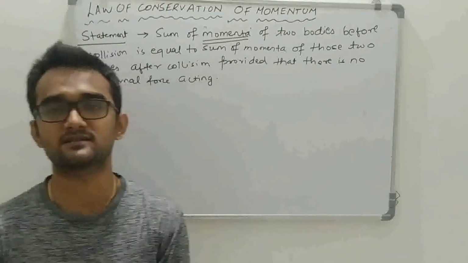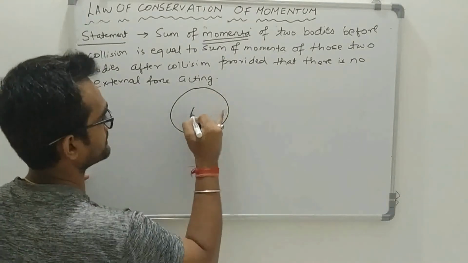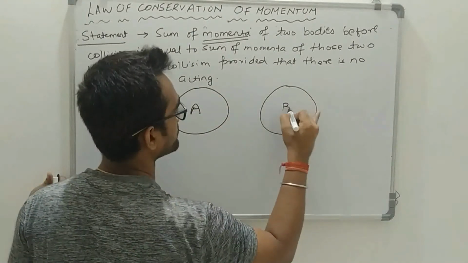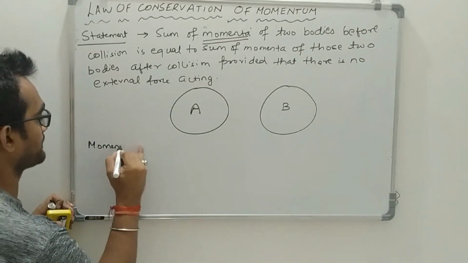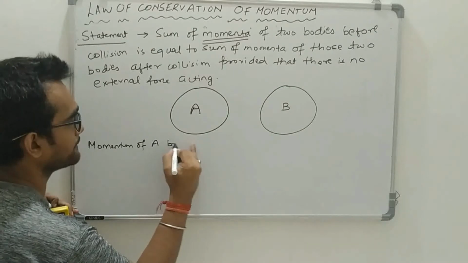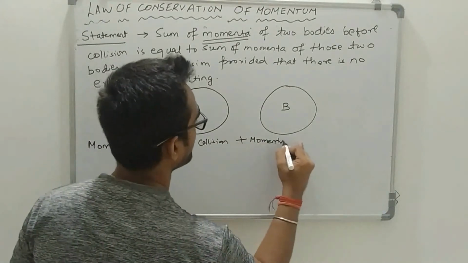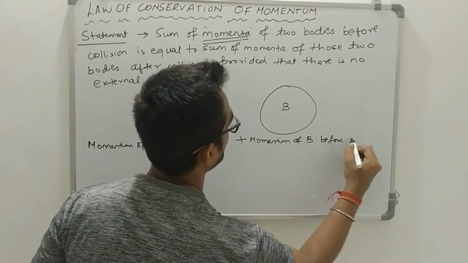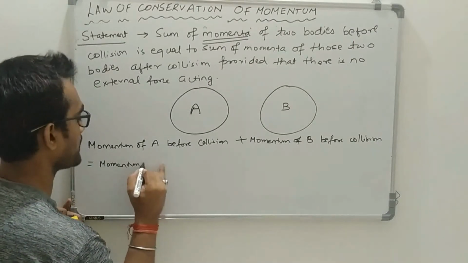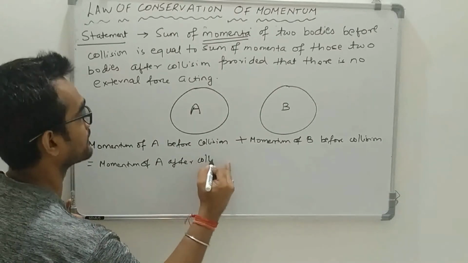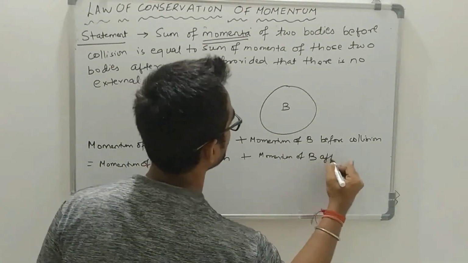So let there be two bodies, body A and body B. This is an object A and this is an object B. So this statement is trying to say that the momentum of A before collision plus momentum of B before collision is equal to momentum of A after collision plus momentum of B after collision.